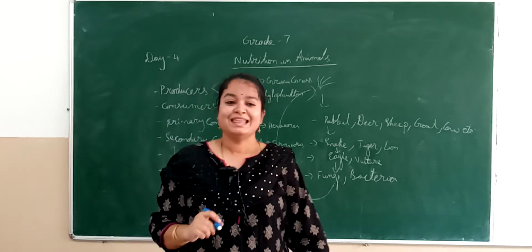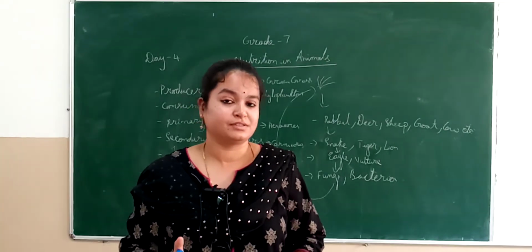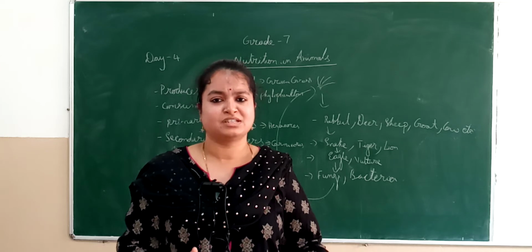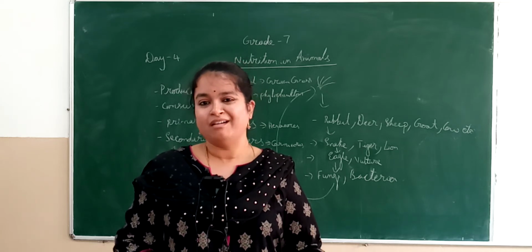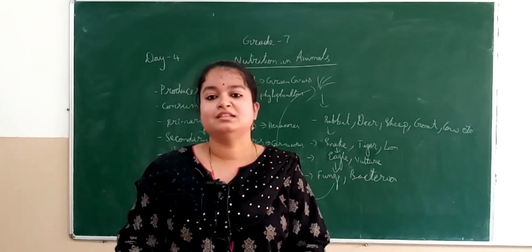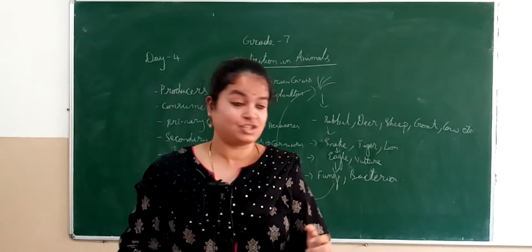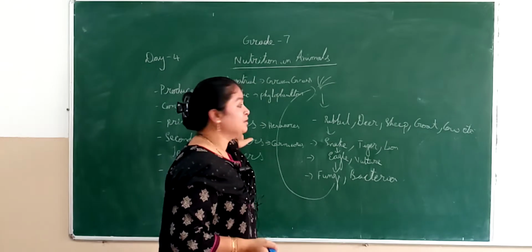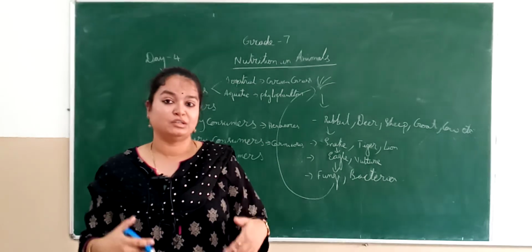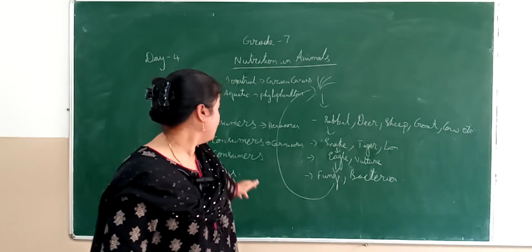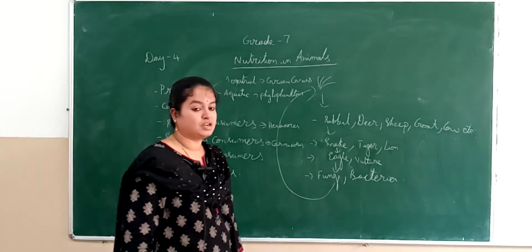That means they are flesh eating animals. Usually in carnivores you are having tiger, lion, cheetah, leopard, jaguar, anything which is eating the flesh, which is depending on the primary consumers for their nutrition and survival. So this is the secondary consumer.